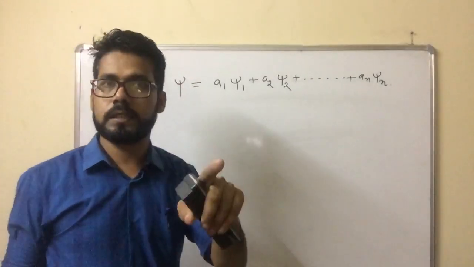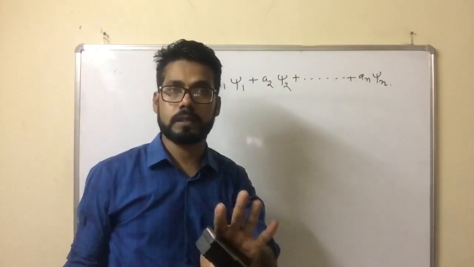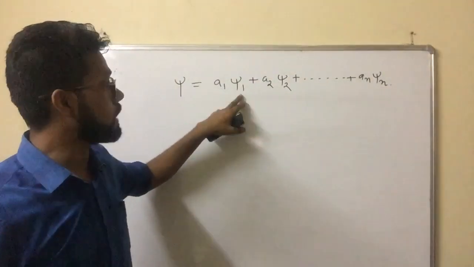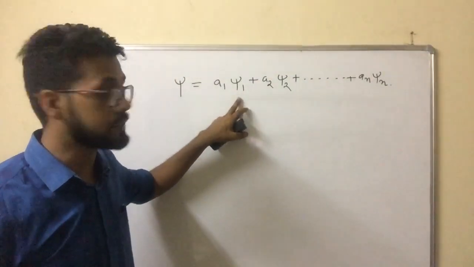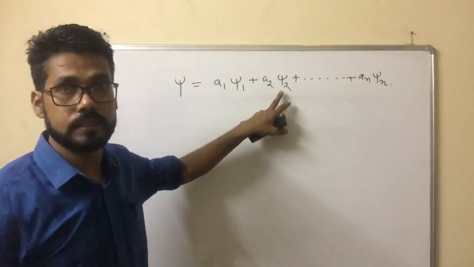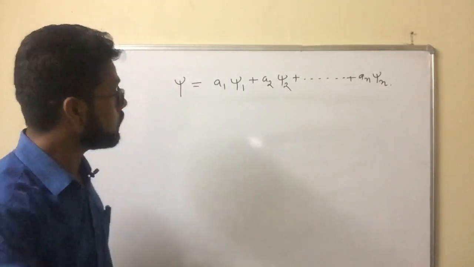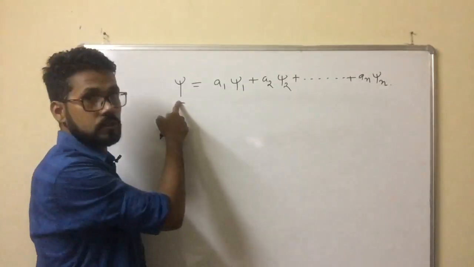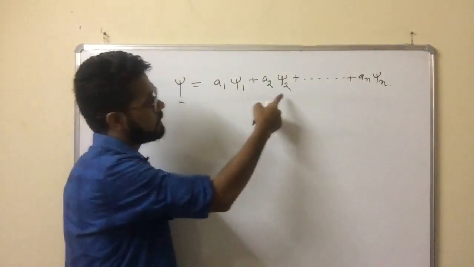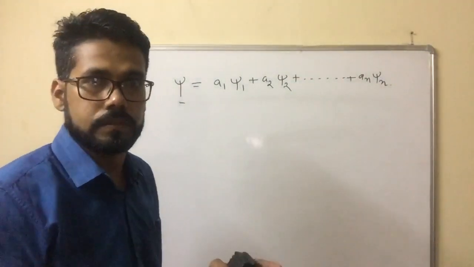In quantum mechanics, always represent. Anil Hazarika is not represented by a name. You must use some wave function. Suppose this is Anil Hazarika. Then this is suppose A1 phi 1. This is Jorhat, and this Jorhat state is characterized by the constant A1. Similarly, suppose phi 2 is Guwahati. Then the Guwahati state is characterized by the constant A2. Now this wave function means the particular system can stay in phi 1 state, can stay in phi 2 state, and can stay in phi n state.